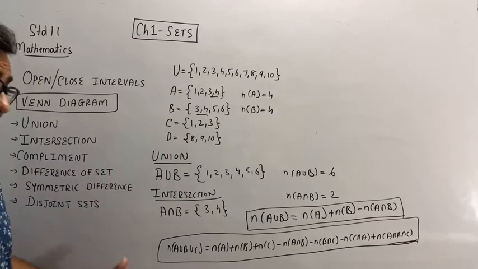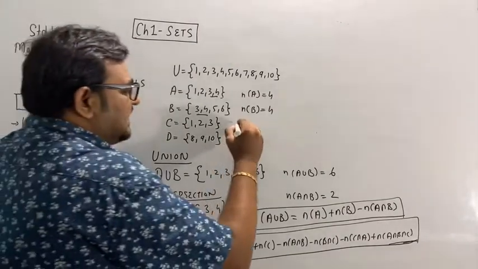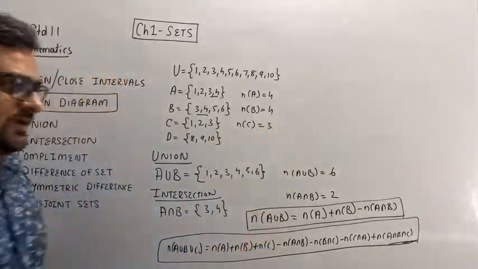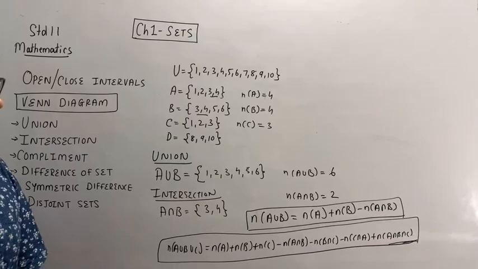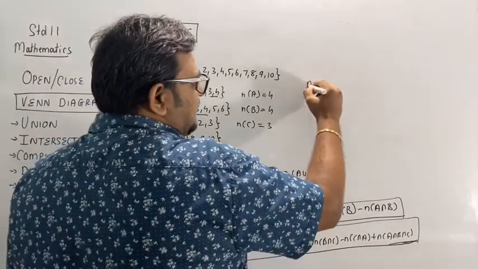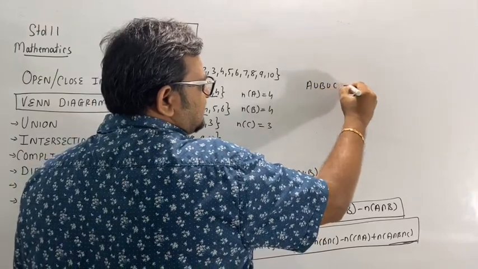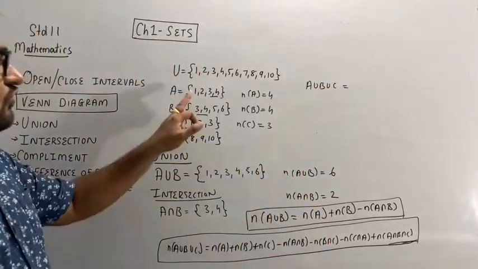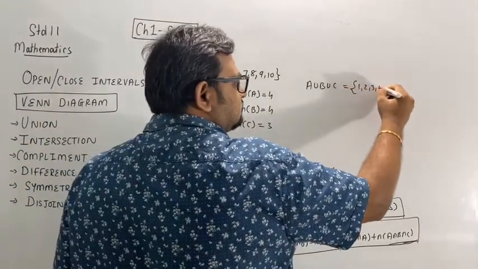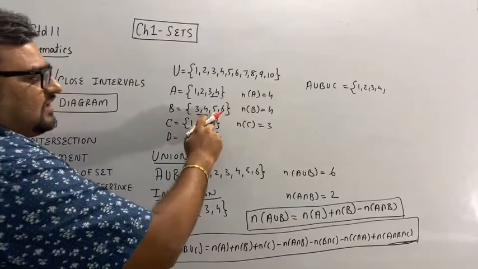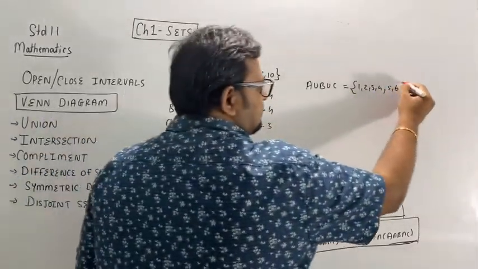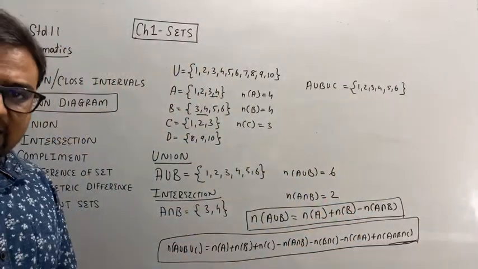Okay, let's verify it. What is n of C? 1, 2, 3, that is 3 elements. Now first, I have to write out A union B union C. So 1, 2, 3, 4, 5, 6. So there are 6 elements. Clear?